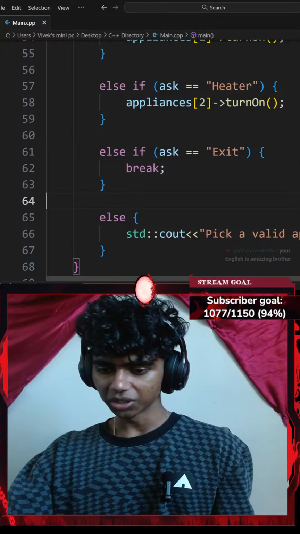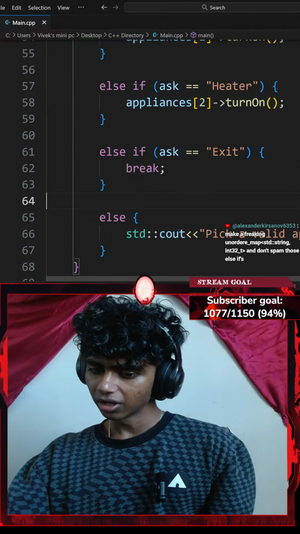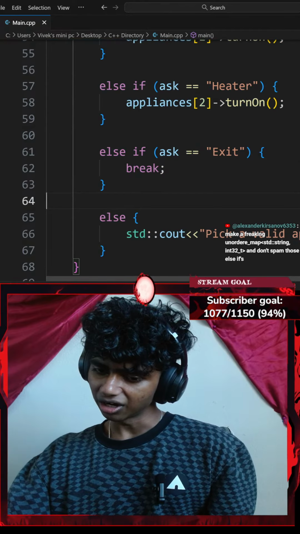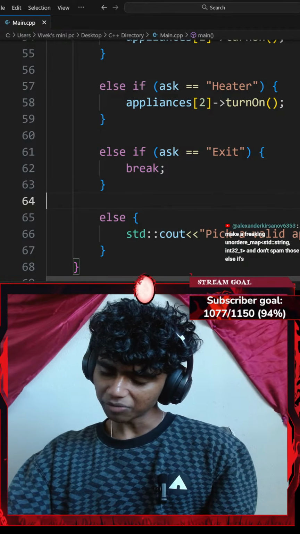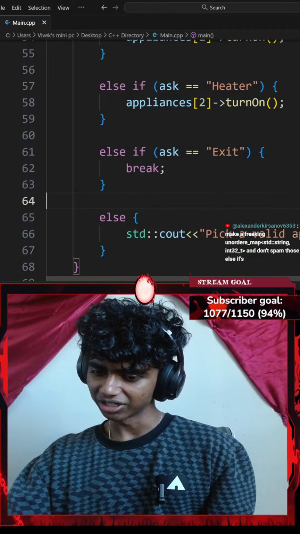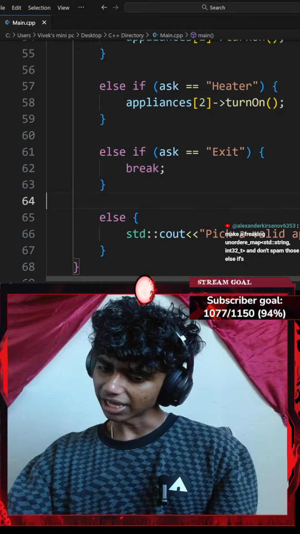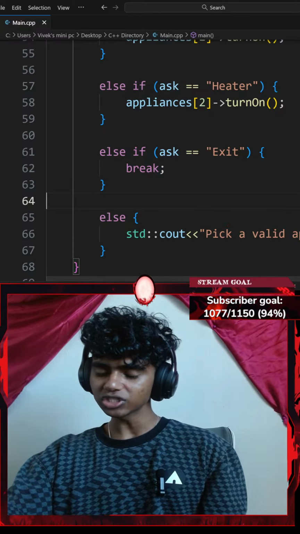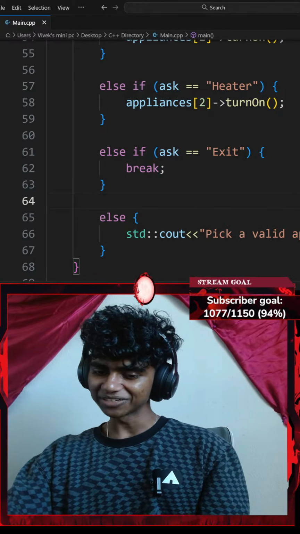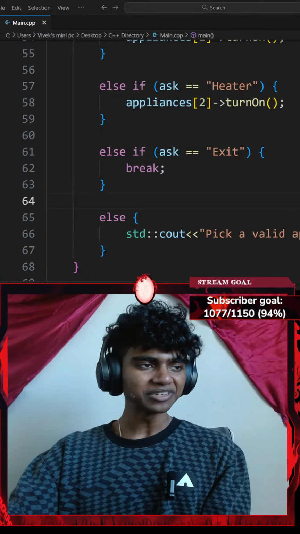Okay, perfect. Let's go with Control C. Okay, make an unordered map string. Honestly, guys, I haven't heard of that. And don't spam those else ifs. Honestly, that does make sense. I could use switches. Your English is amazing, brother. Honestly, I appreciate you helping. That actually means the world to me.